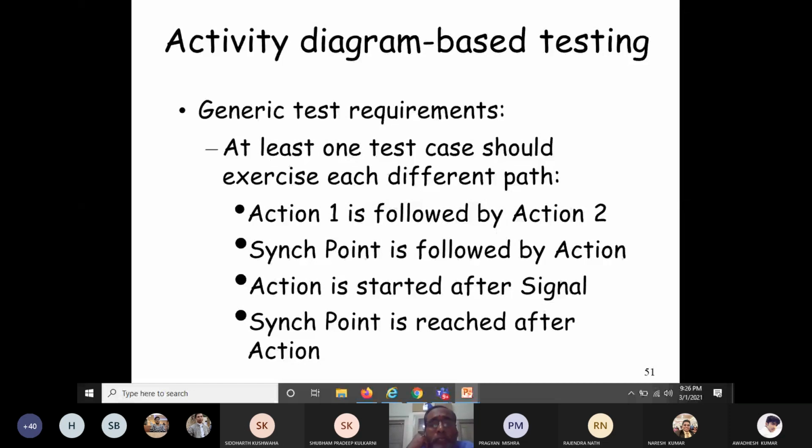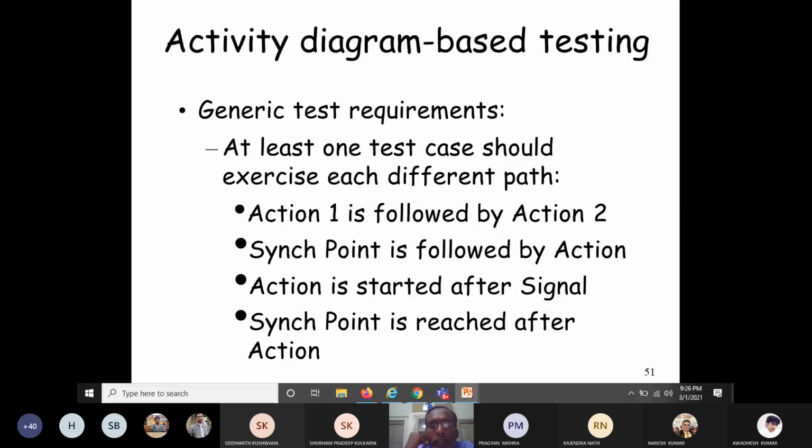We have to design at least one test case in such a way that the following will occur. At least one test case should exercise each different path. In an activity diagram, there are several paths because concurrent execution can be done. For example, action 1 is followed by action 2, or activity 1 is followed by activity 2. Each such case should be exercised by at least one test case.